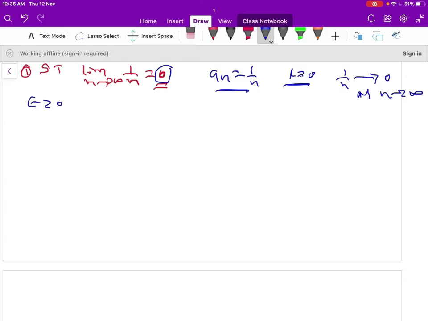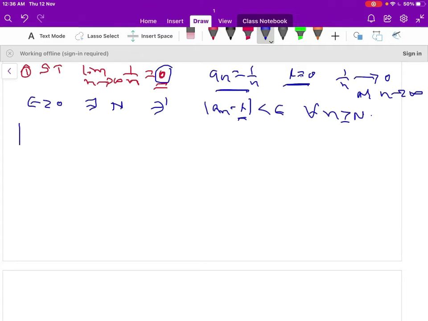For any epsilon, there exists a positive integer N such that modulus of a_n minus L is less than epsilon for all n greater than or equal to N. If this holds, we can say that the sequence is convergent and it converges to the limit L. Here L is 0.